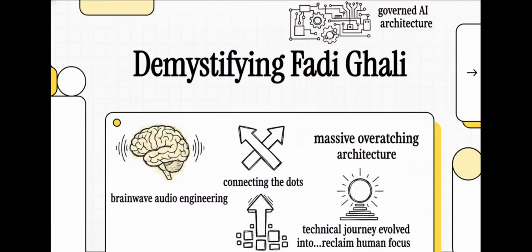Today we are taking a really fascinating, structured look into the intellectual property ecosystem of Fadi Ghali. Now, if you've been tracking the bleeding edge of brainwave audio engineering or governed AI architecture, you've probably seen fragments of his work floating around platforms like the Open Science Framework or GitHub, but today we're zooming out. We are going to connect the dots and map out exactly how a deeply technical journey evolved into this massive, overarching architecture that's literally designed to reclaim human focus. It's a pretty complex topic, I won't lie, but we're going to break it down visually, step by step.